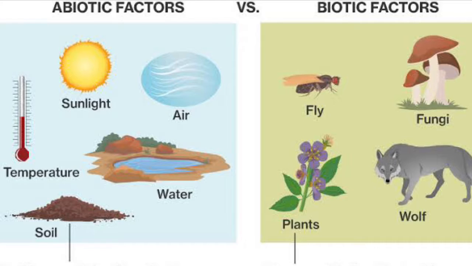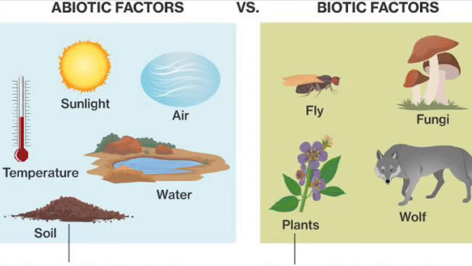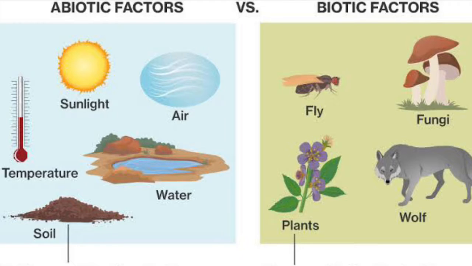Together, abiotic and biotic factors make up an ecosystem. Abiotic factors are the non-living parts of an environment. This includes things such as sunlight, temperature, wind, water, soil, and naturally occurring events such as storms, fires, and volcanic eruptions. Abiotic factors can be climatic, related to weather, or edaphic, related to soil.